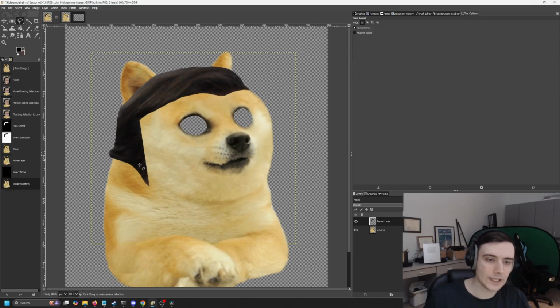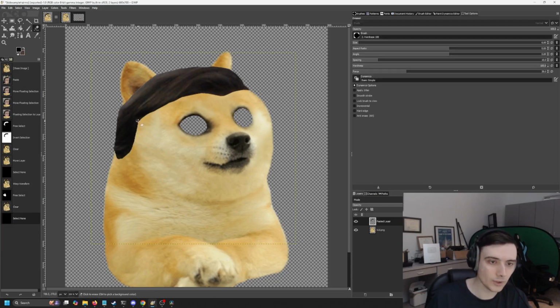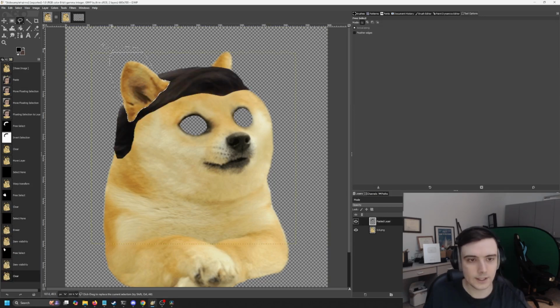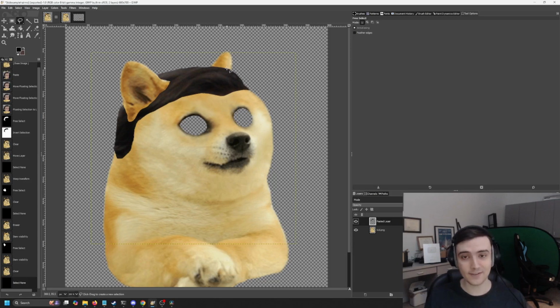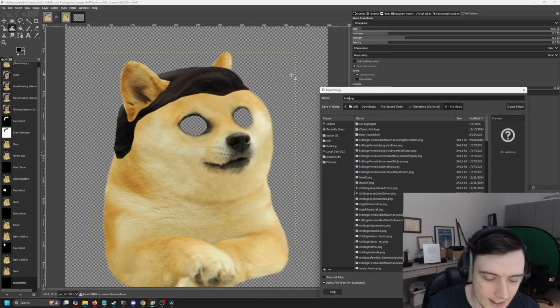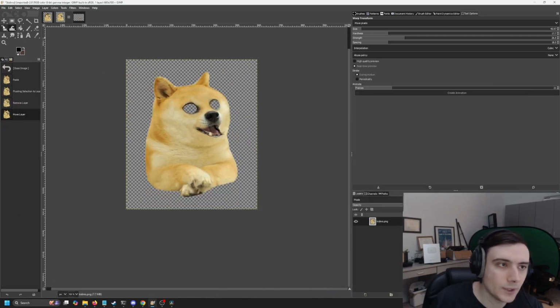And now I don't really like this little bit here, so I'm gonna do a little thing like this and then delete it, and then we'll clean it up a little bit with the eraser tool. I'm gonna cut out the ear a little bit. Delete. That's really how I do the hair for pretty much all my characters. I take a picture, I cut out the hair, and then morph the hair onto Doge. So we'll save this as kid example.png.